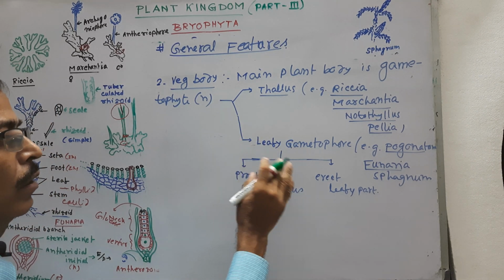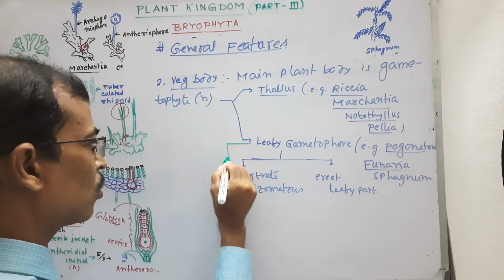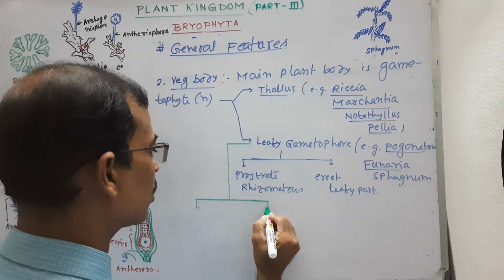But actually this body, from their early stage to mature state, consists of two parts, that is juvenile stage and mature stage.